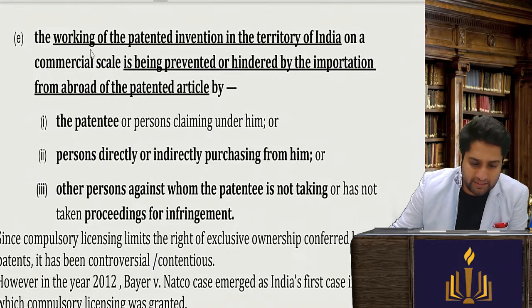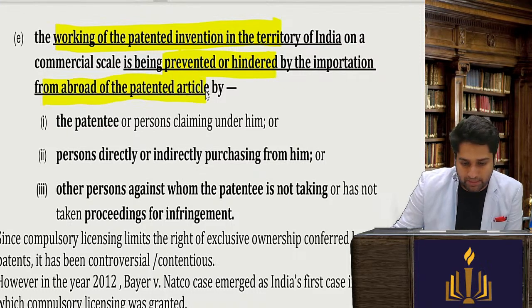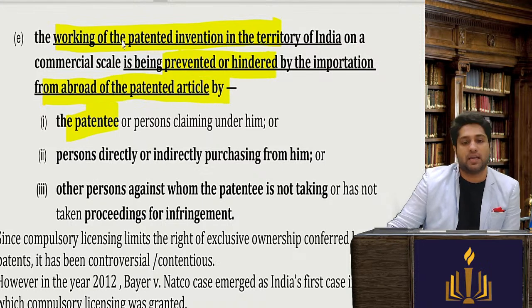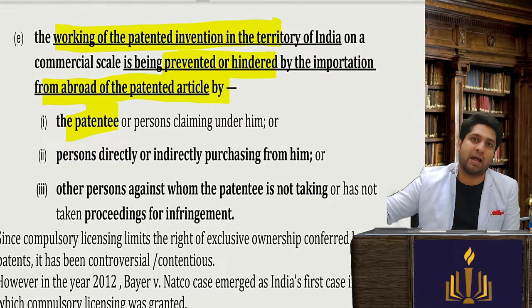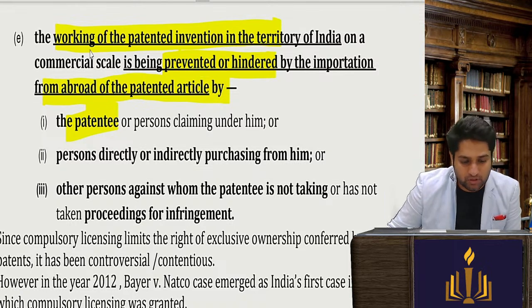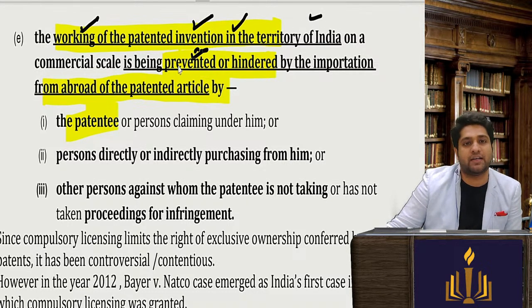The working of the patented invention in the territory of India is being prevented by importation from abroad of the patented article by the patentee. Imagine you are importing the goods and not manufacturing in India, so the working of the invention in India is being prevented and affected.